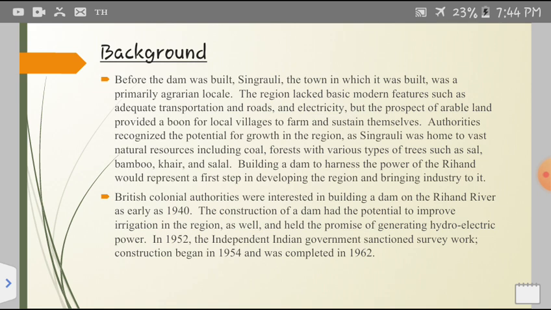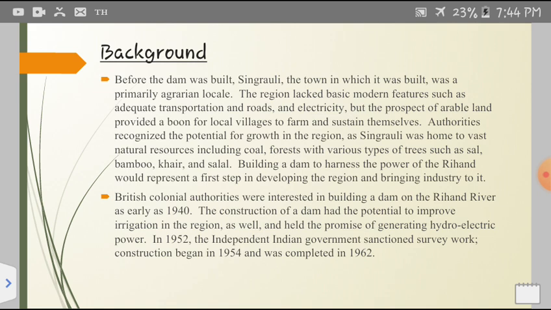Authorities recognized the potential for growth in the region as Singrauli was home to vast natural resources including coal and forests with various types of trees such as sal, bamboo, khair, and salai. Building a dam to harness the power of the Rehan would represent a first step in developing the region and bringing industry to it. British colonial authorities were interested in building a dam on the Rehan River as early as 1940. The construction of the dam had the potential to improve irrigation in the region as well and held the promise of generating hydroelectric power.